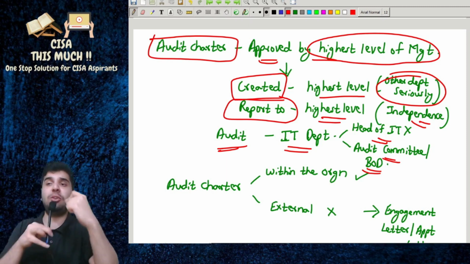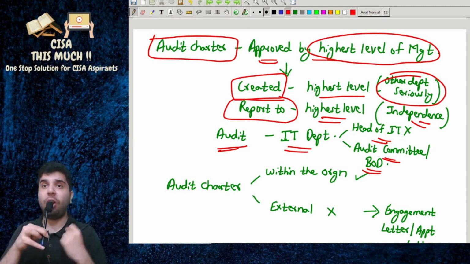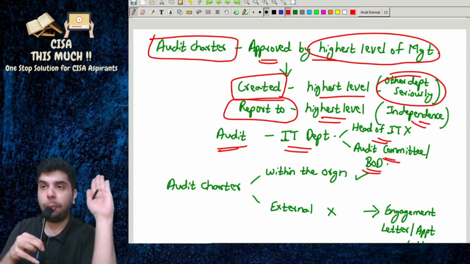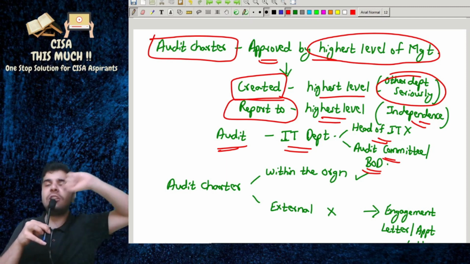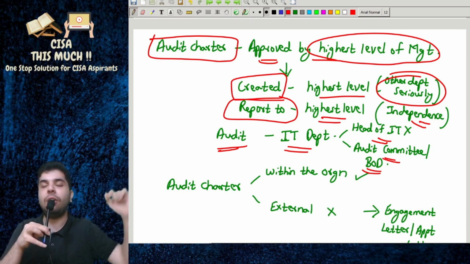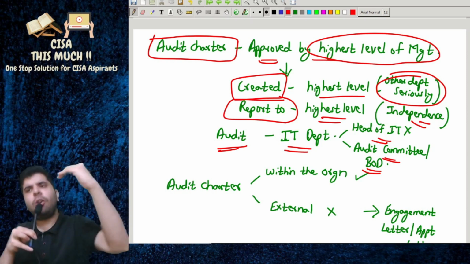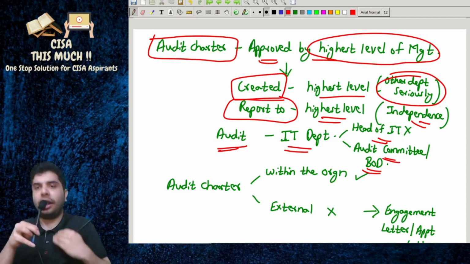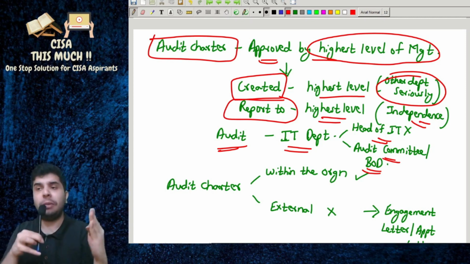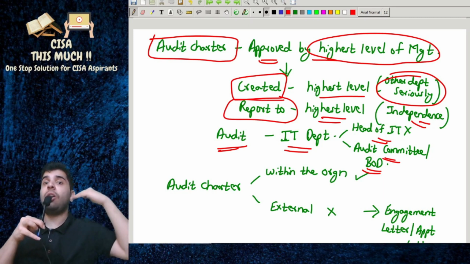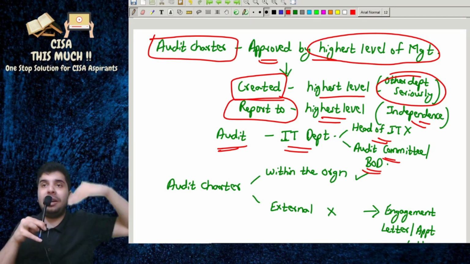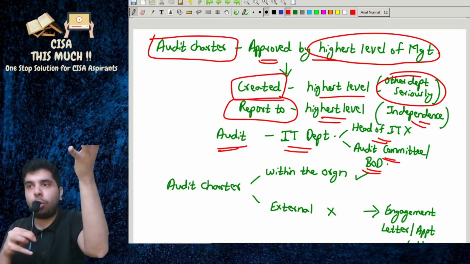Now that doesn't mean that the head of IT will not get a copy of the audit report. They will also get the report. The auditors will share the reports with everyone, but they are not liable to report to the head of IT.